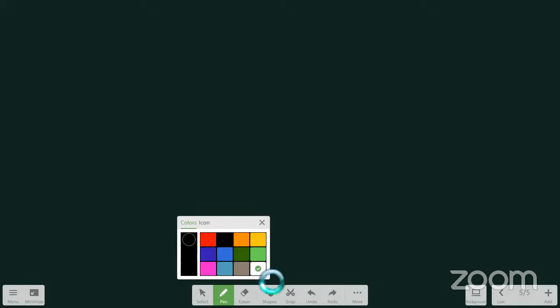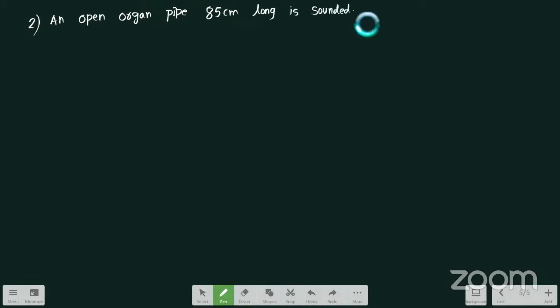The second question from this chapter is: an open organ pipe 85 centimeter long is sounded.